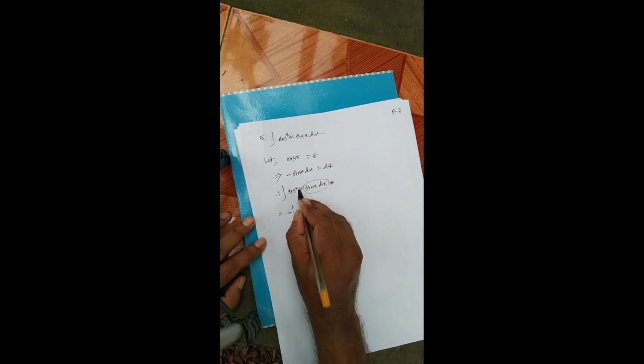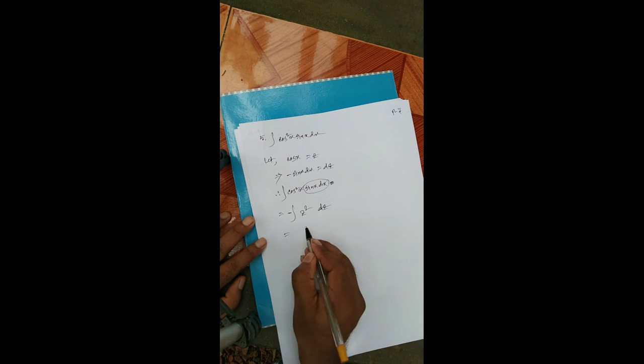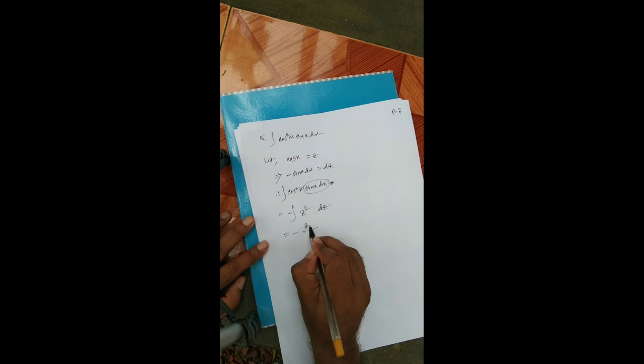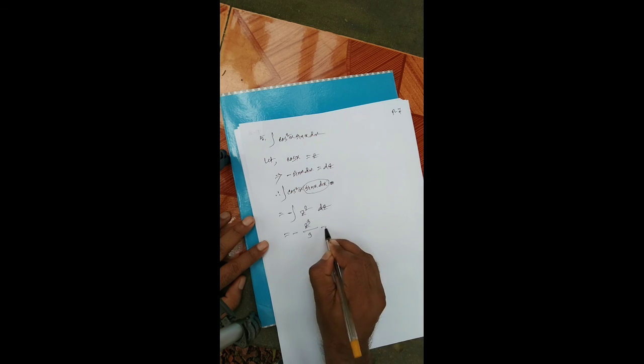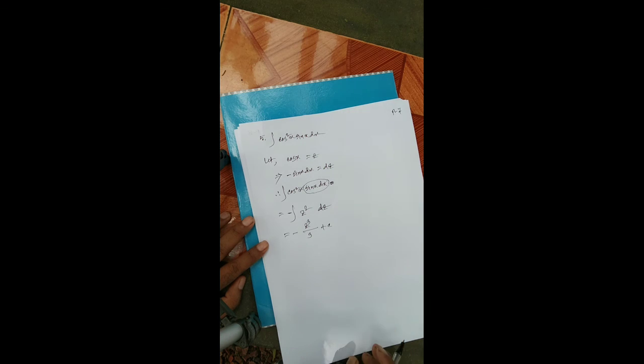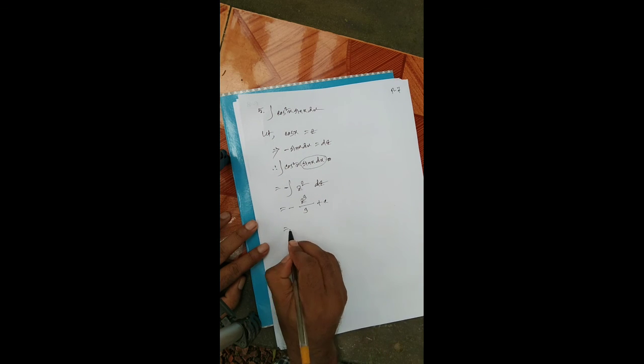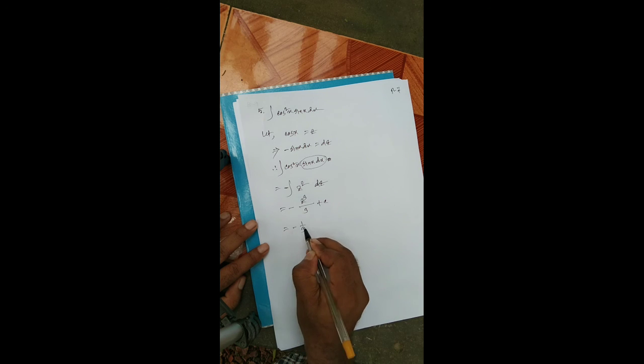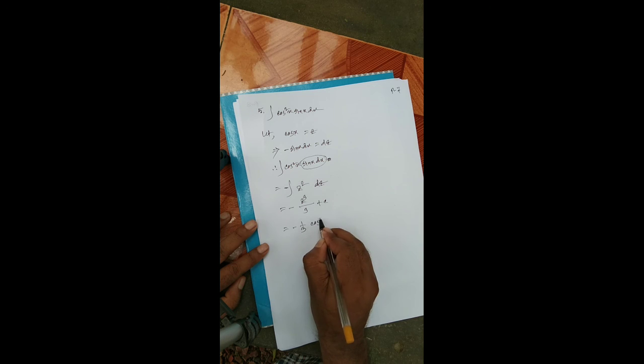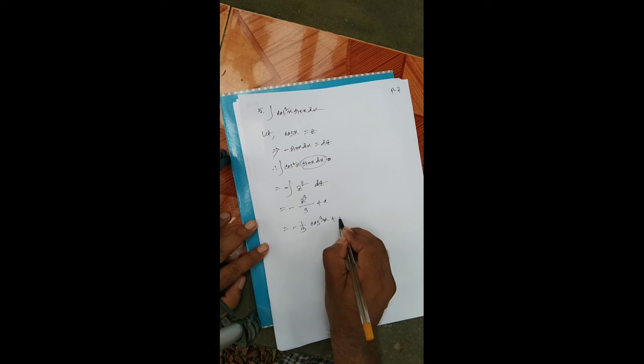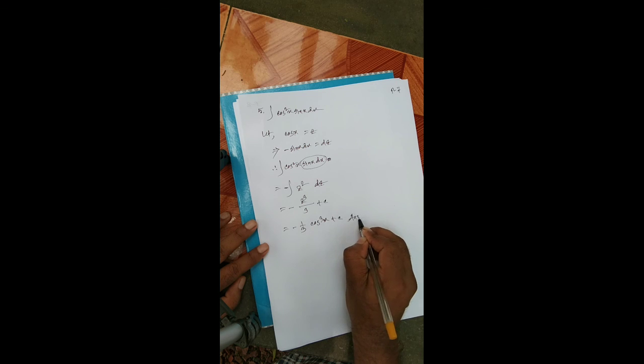Therefore integration of z square dz, now minus z cube by 3 plus c. This is the first formula. Now z is equal to cos x, so minus 1/3 cos cube x plus c.